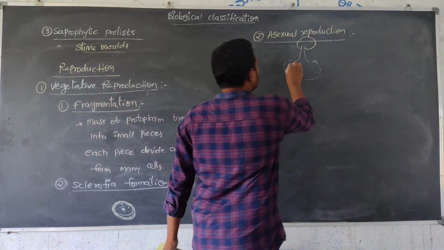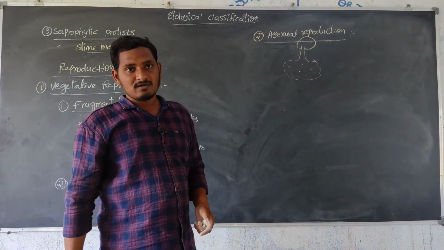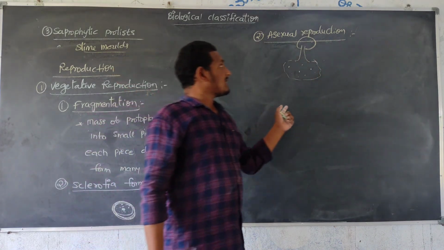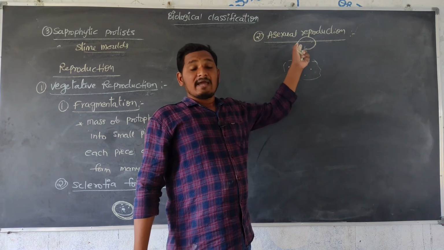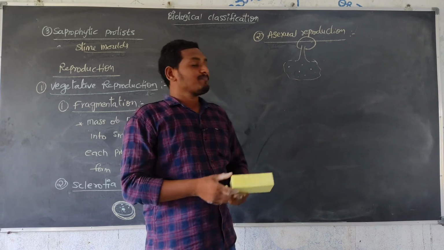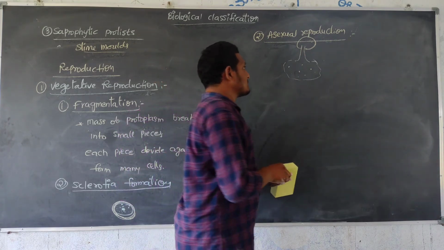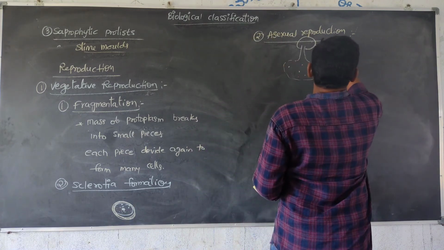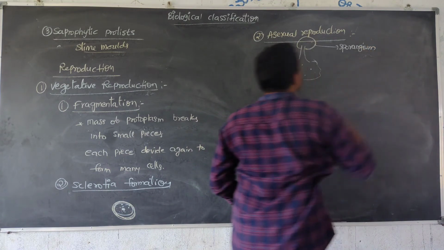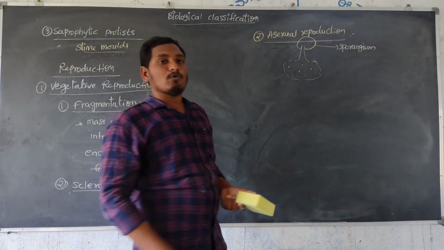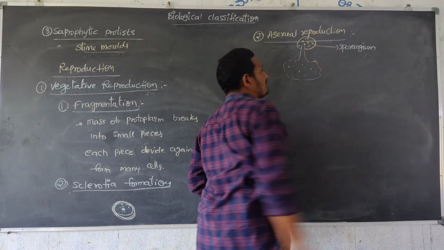This multinucleated mass of cells, or mass of protoplasm or plasmodium, at the time of asexual reproduction gives one tube-like structure. At the tube-like structure, one bubble-like structure will be formed. That bubble-like structure is the sporangium. This is called sporangium. This sporangium forms spores inside. Inside, spores will be developed.